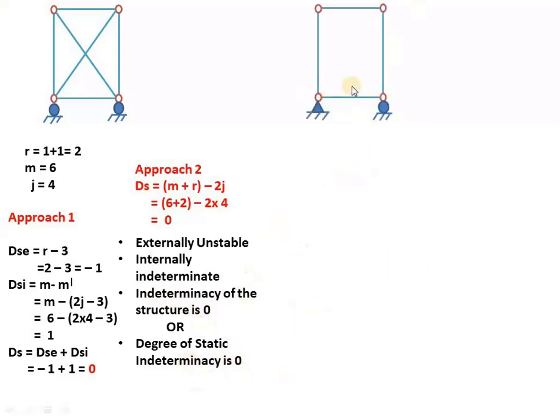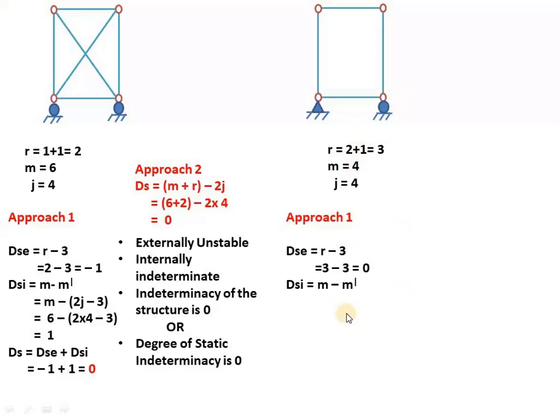So lastly we'll consider this: we'll remove these two members and keep one roller and one hinge here. If you keep the r, that is again 2 plus 1, 3, m is 4, and j is equal to 4. Then if you use approach 1, DSE is r minus 3, that is 0, which means it is externally determinate. DSI is m minus m dash, where m dash equals 2j minus 3.